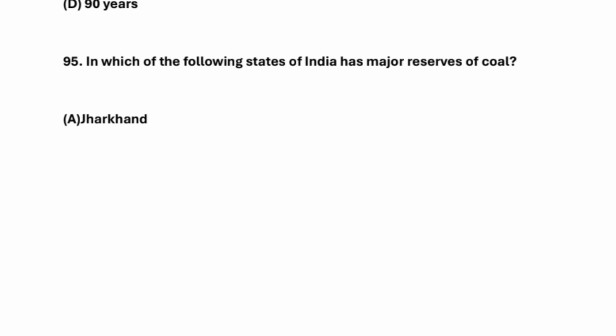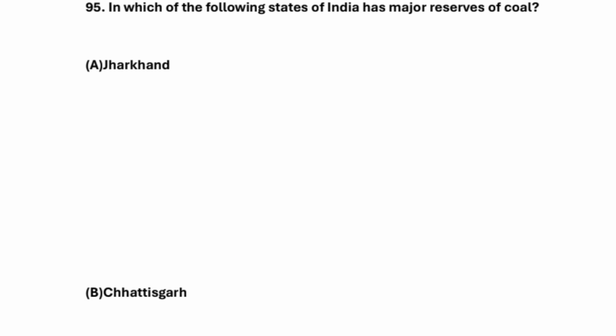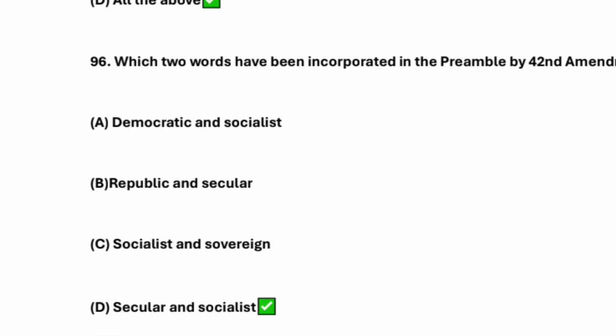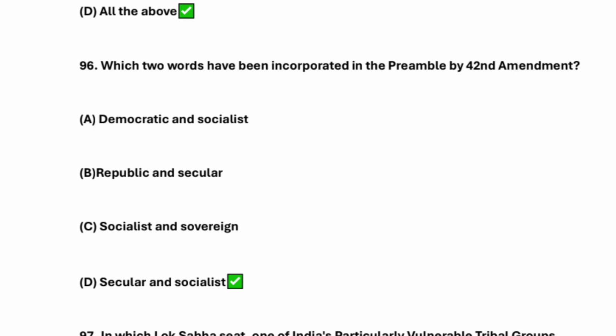In which of the following states of India are there major reserves of coal? So the answer is all of the above: first is Jharkhand, second is Chhattisgarh, third is Odisha. Which two words have been incorporated in the preamble by the 42nd amendment?